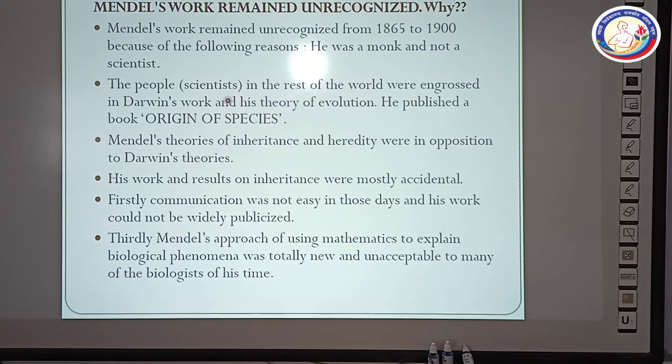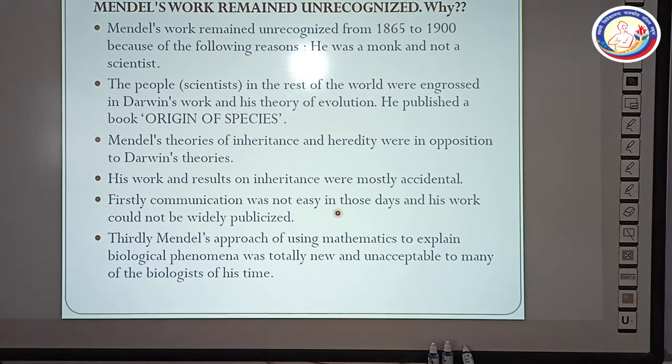The people in the rest of the world were engrossed in Darwin's work and his theory of evolution. He published a book, Origin of Species. The whole world was busy reading the Origin of Species. That's why Mendel's work was not recognized. His work and results on inheritance were mostly accidental. Second, communication was not easy in those days, and his work could not be widely publicized because proper newspapers, news channels, internet, and other facilities were absent.